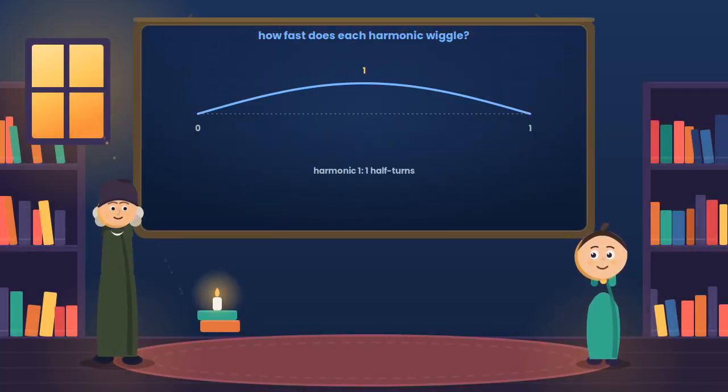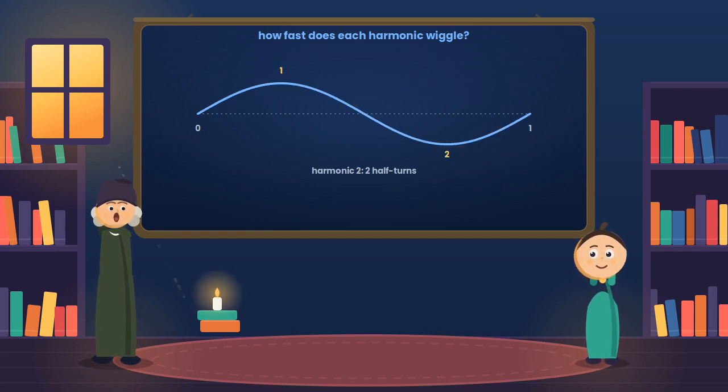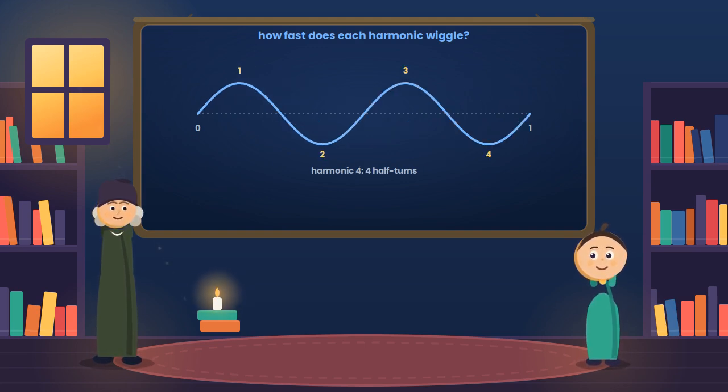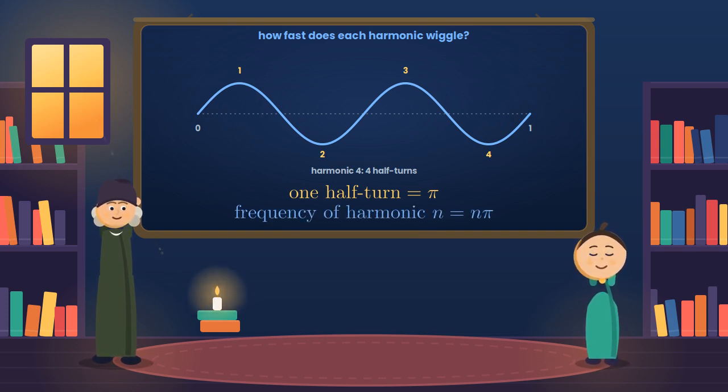Now how fast does each harmonic wiggle? Watch closely. Harmonic 1 makes a single half-turn as it crosses from 0 to 1. Harmonic 2 makes two half-turns, harmonic 3, 3, and harmonic 4, 4. So harmonic n makes exactly n half-turns. And here is the key. One half-turn of a sine is worth pi. So n of them give n times pi, and that is the frequency of harmonic n, and there it is at last, pi itself, hidden quietly inside the waves.